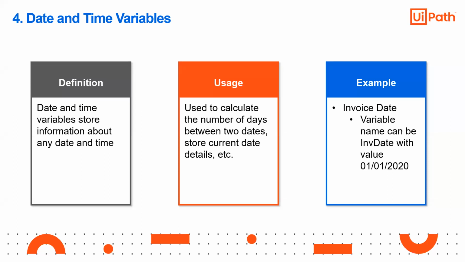Same example, the invoice. Usually we put a date on invoices, because suppose some equipment is under guarantee, then the date has to be there. From that date the guarantee or warranty is valid. So that value can be fetched and stored as a date and time variable.